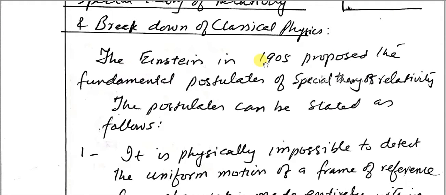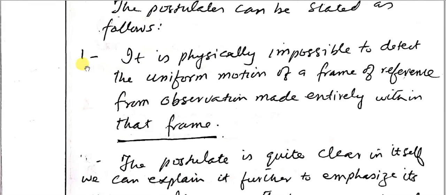Einstein in 1905 proposed the fundamental postulates of the special theory of relativity. The postulates can be stated as follows. The first postulate states that it is physically impossible to detect the uniform motion of a frame of reference from observation made entirely within that frame.